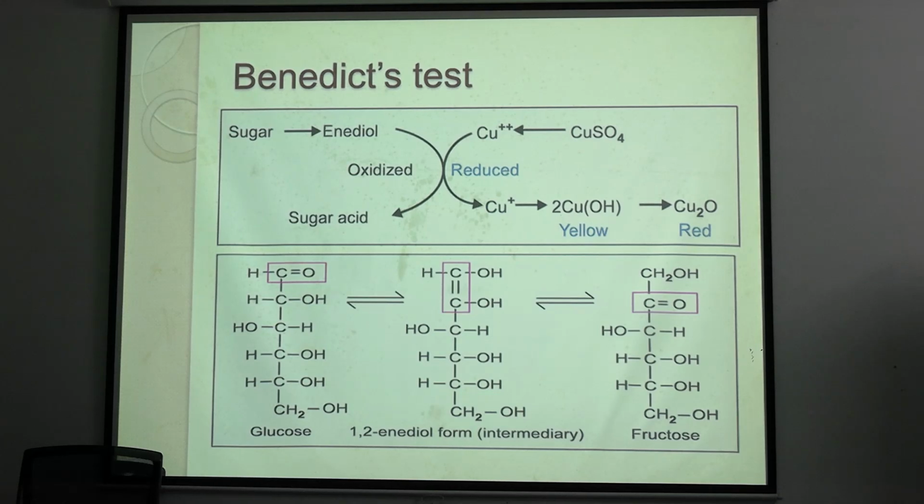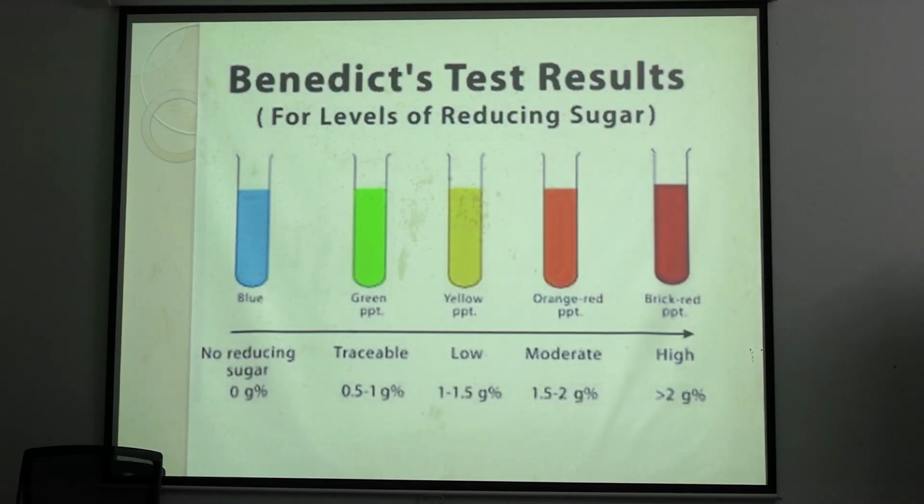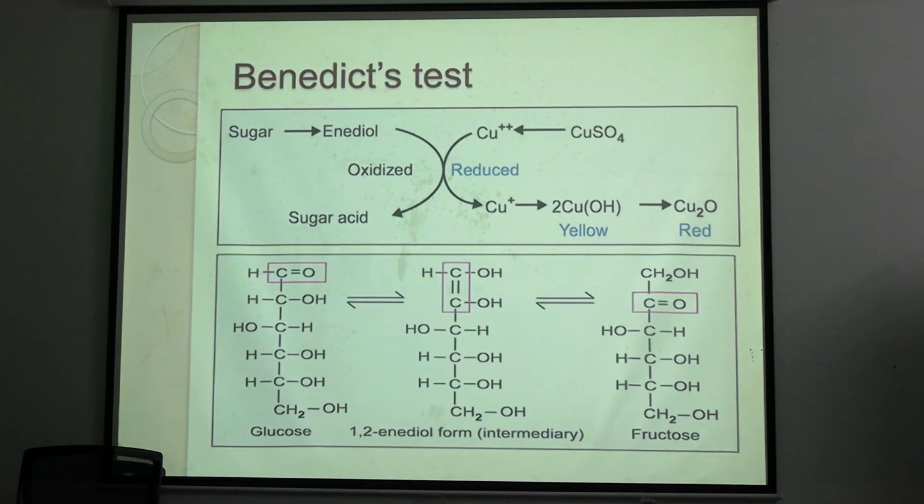So what is seen in Benedict's test? There is a gradual change of color. Copper sulfate blue is changed to brick red cuprous oxide if the reducing sugar is present. So why does this reaction occur? Any free aldehyde or keto group will be converted into enediol.